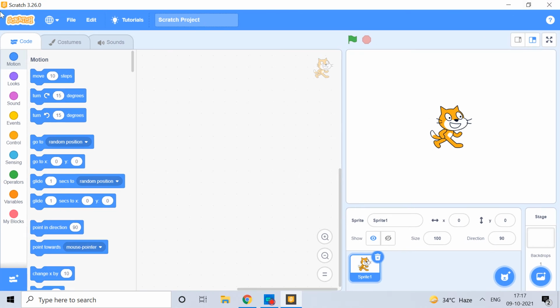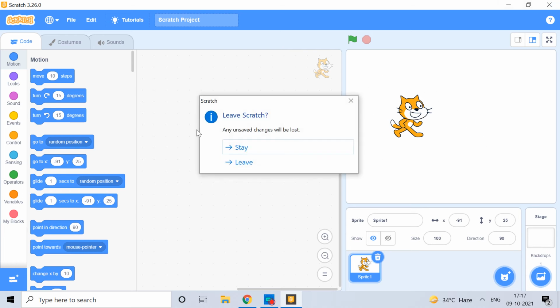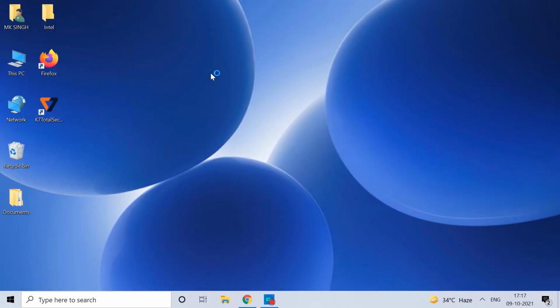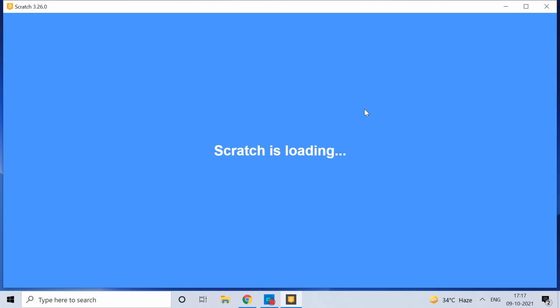So in the app I'm going to make, first of all, whenever you open Scratch, you will find the cat sprite, which is always the default. Whenever you delete it and open it again, you will find it as the default.